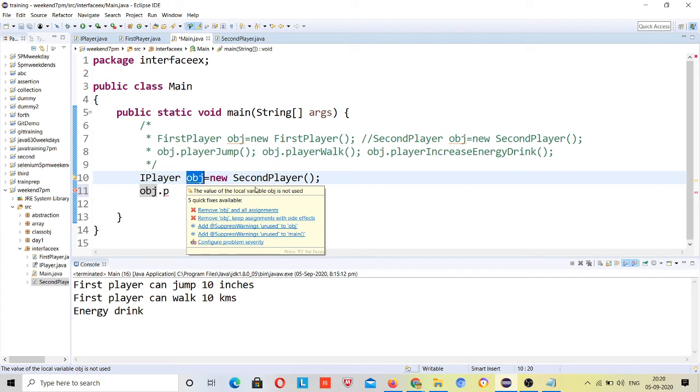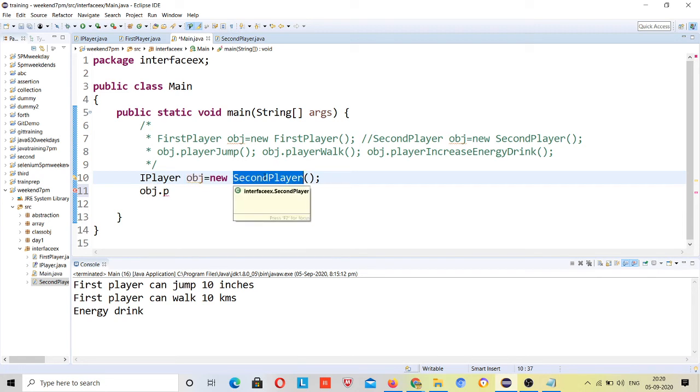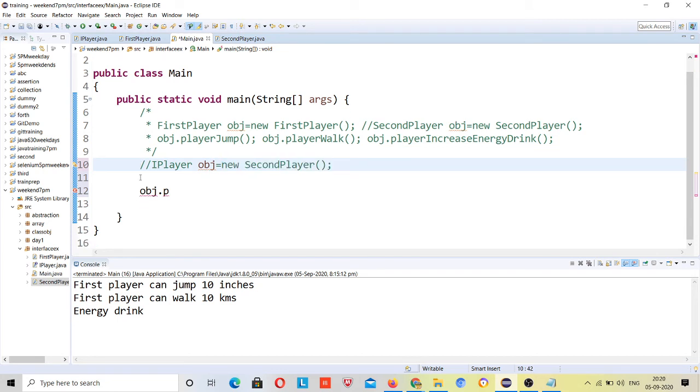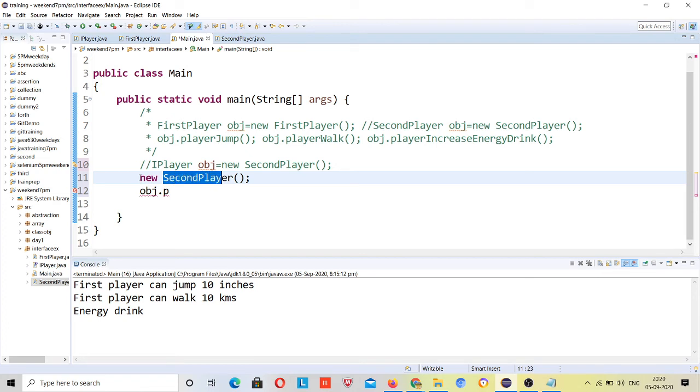This new second player is an object which has different behaviors. And this is the runtime polymorphism, because it is being decided at runtime which method it should be able to call and which it should not.